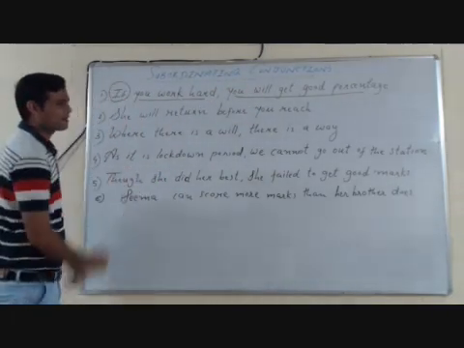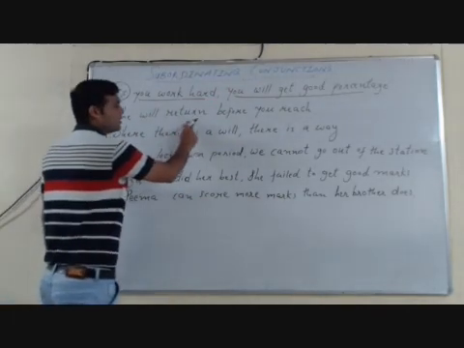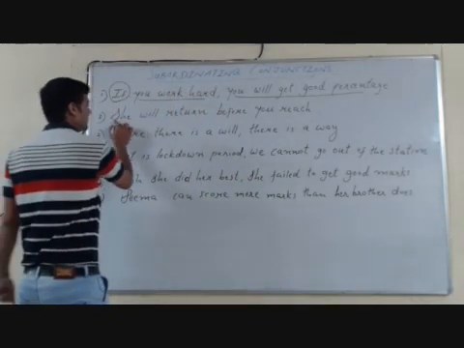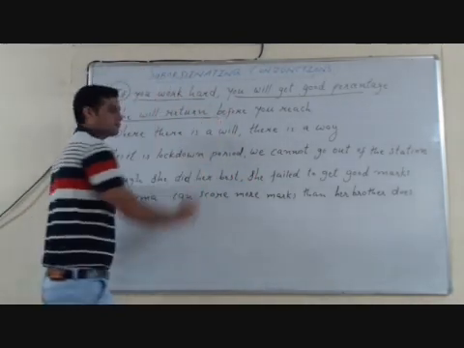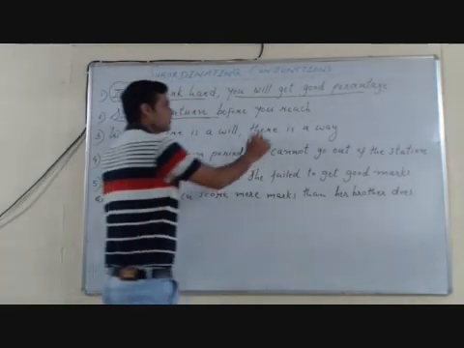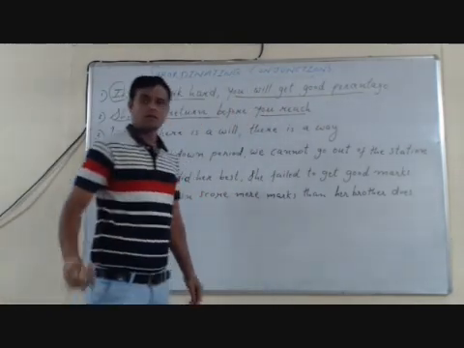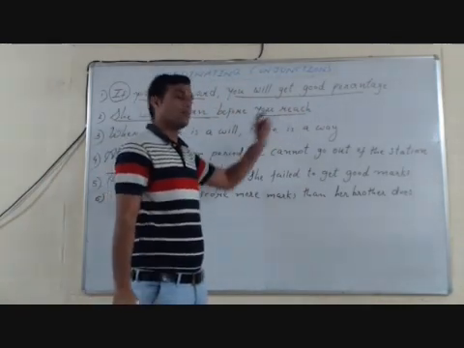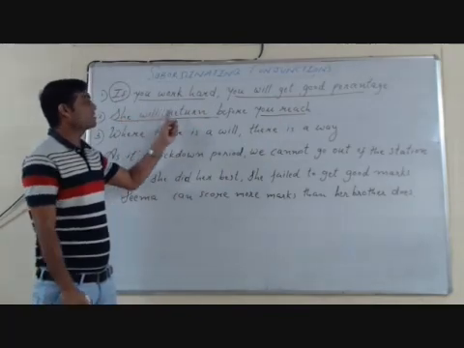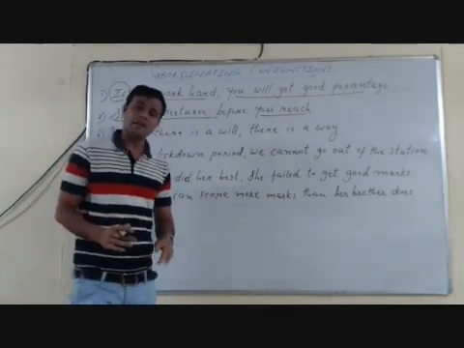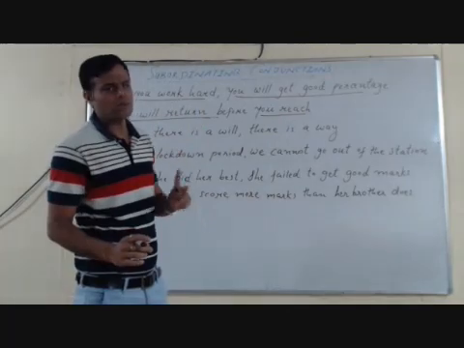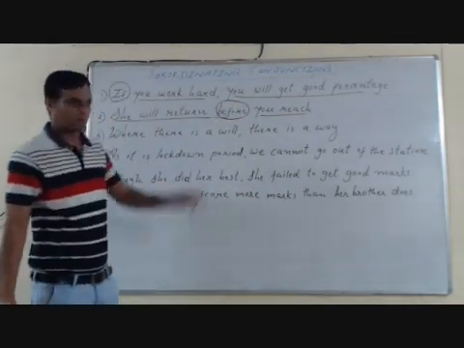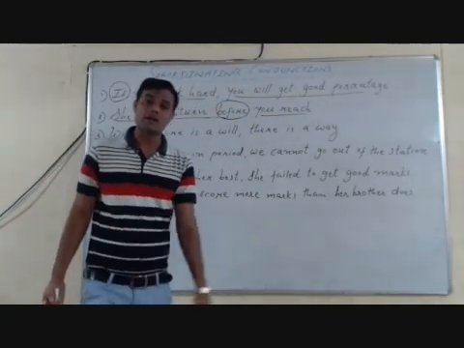Move to the second sentence, she will return before you reach. Here also you see two clauses, she will return, and another, you reach. If you see here, you reach does not have complete meaning, so it is a subordinate clause. Whereas she will return has complete meaning, so it is a main clause. And both the clauses are joined with conjunction before. So before is also a subordinating conjunction.